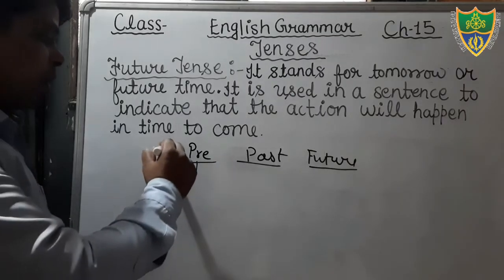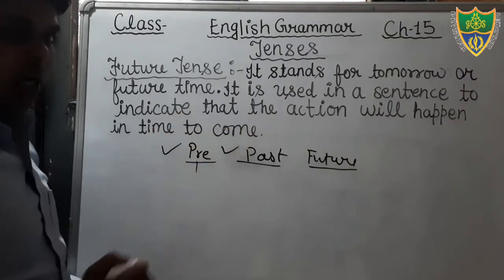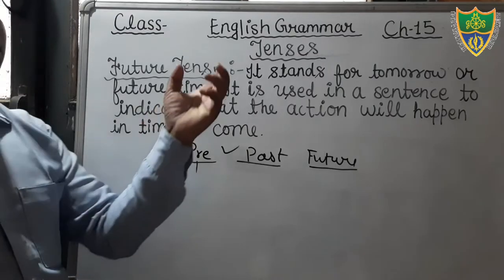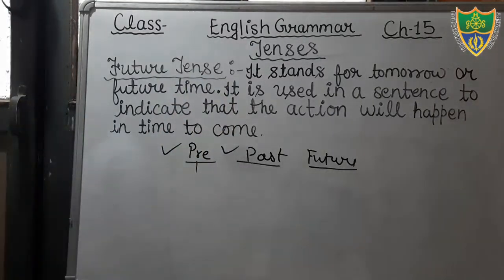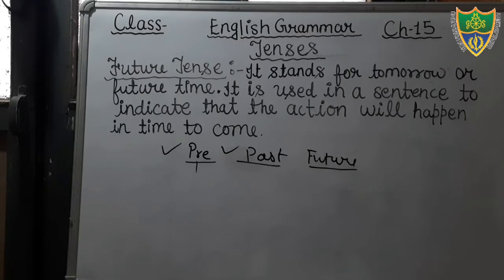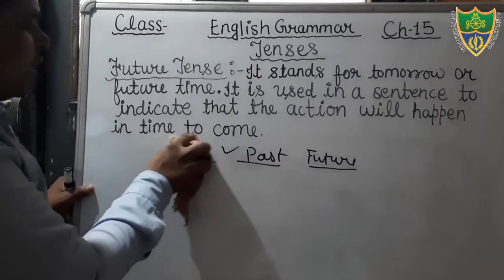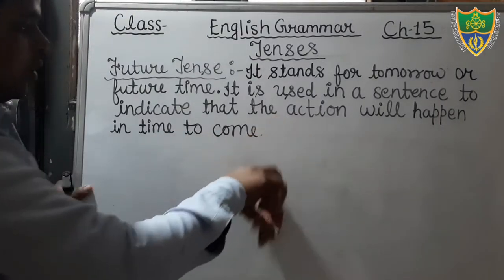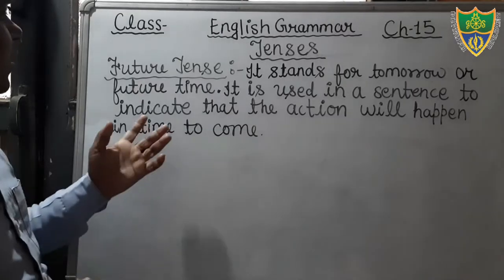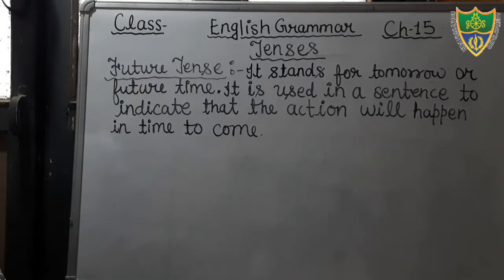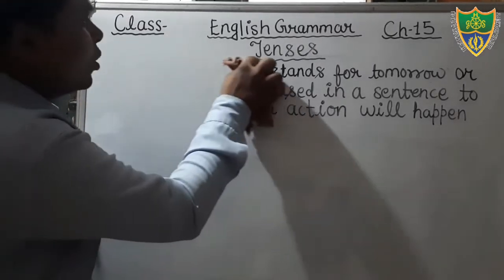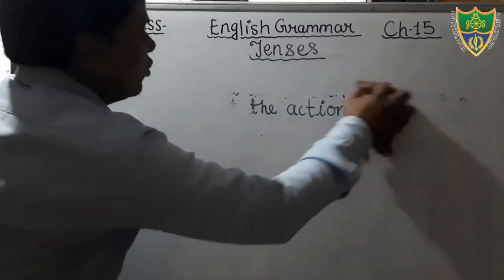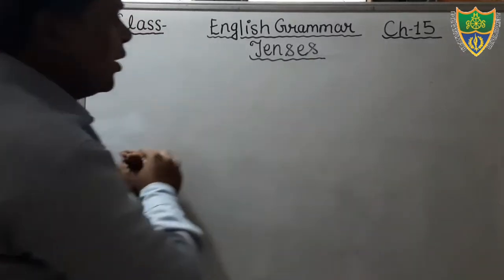Dear students, we have already discussed present tense and past tense and their subkinds. And today we will discuss the subkinds, the detailed study of future tense. Okay students, you will not write anything, you only watch the video carefully and attentively. There are four subkinds that you should know. Dear students, in your book negative or interrogative sentences are not given. You have to study only affirmative sentences.